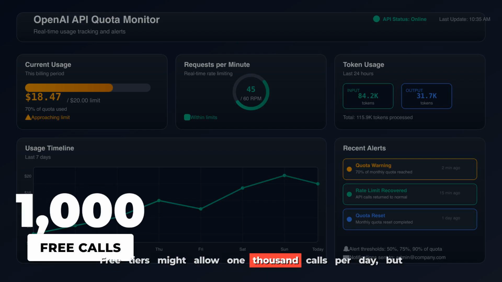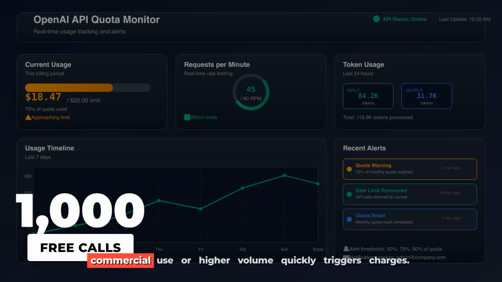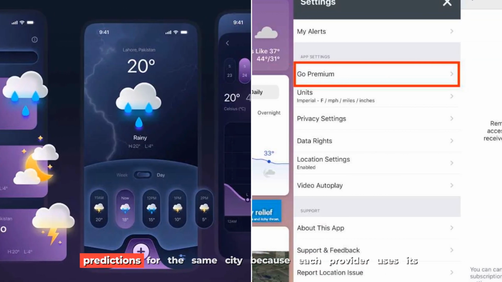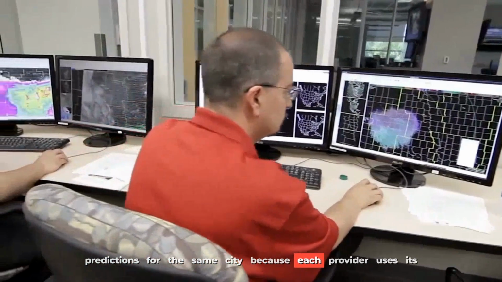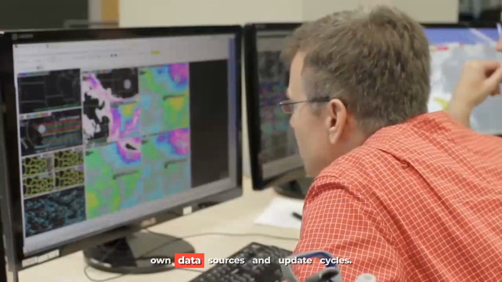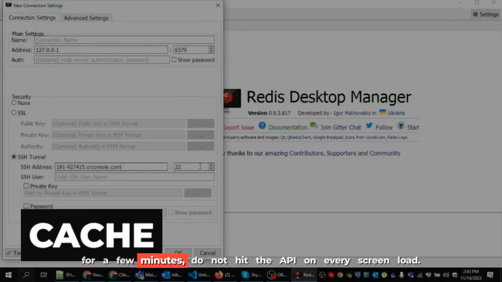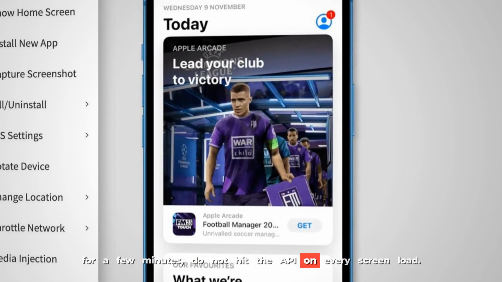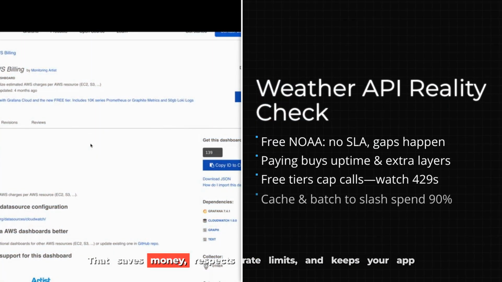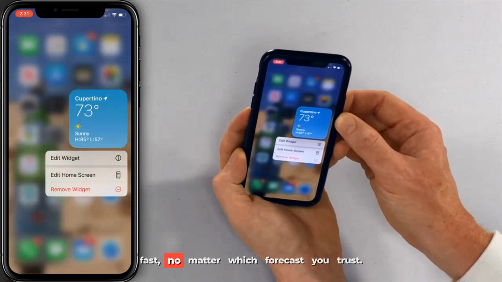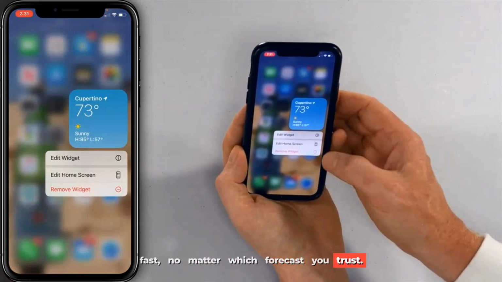Free tiers might allow 1,000 calls per day, but commercial use or higher volume quickly triggers charges. It is common to see different temperatures or rain predictions for the same city because each provider uses its own data sources and update cycles. For developers, the best trick is to cache weather responses for a few minutes. Do not hit the API on every screen load. That saves money, respects rate limits, and keeps your app fast, no matter which forecast you trust.